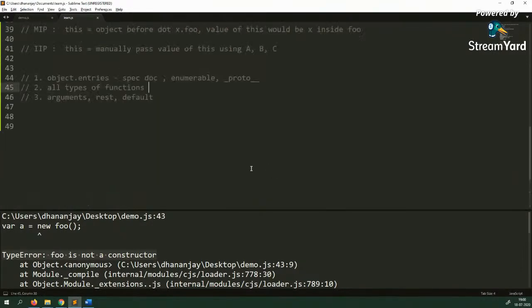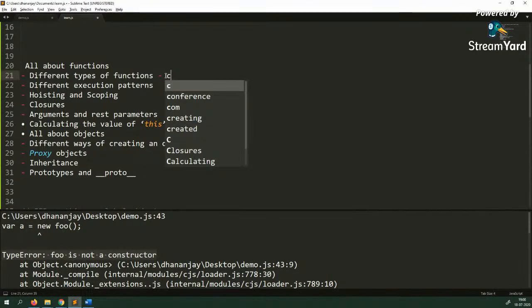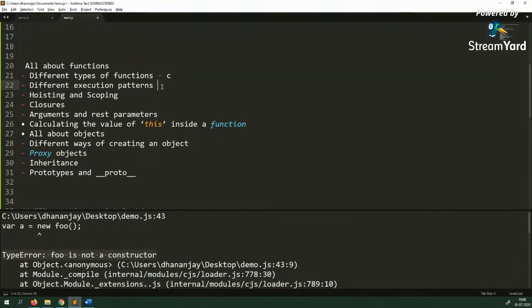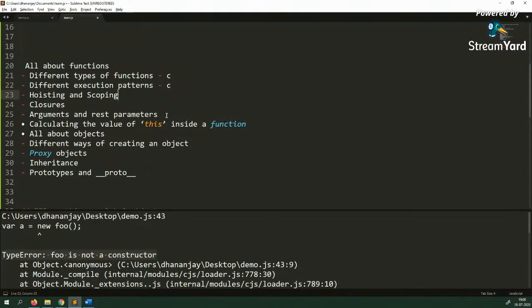So let's see how we are doing with the syllabus. We have completed these different types of execution patterns. I'm coming to hoisting and scoping, arguments and rest parameter. We have completed that. Calculating the value of this, we have completed that. All right, so let's see how much time we have and how much more we can cover. Let me show you hoisting and scoping a little bit, and then we'll see about other things.